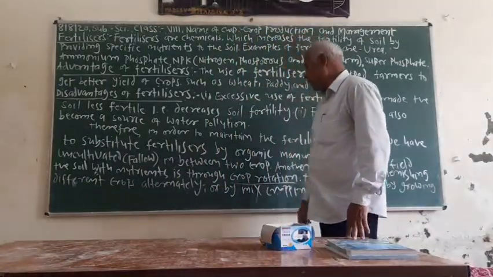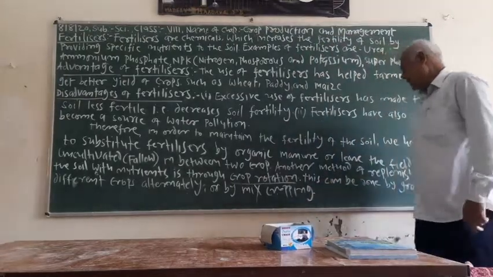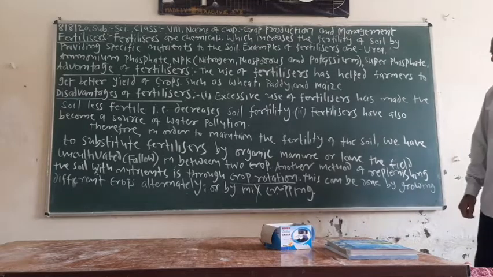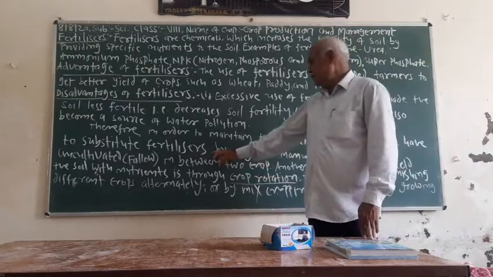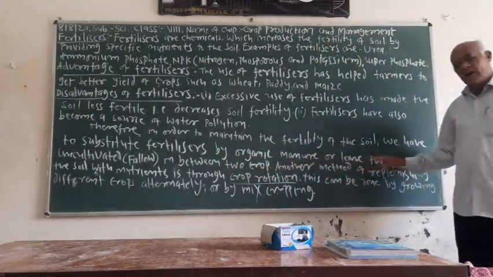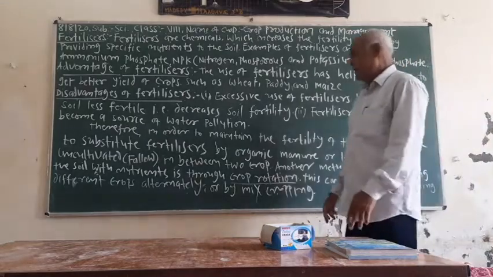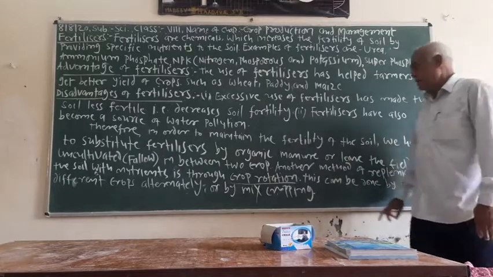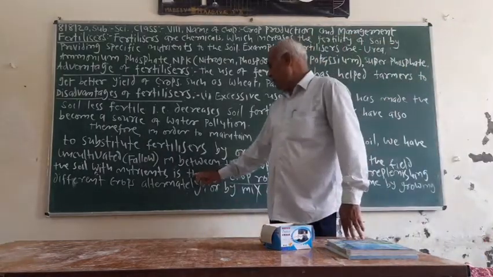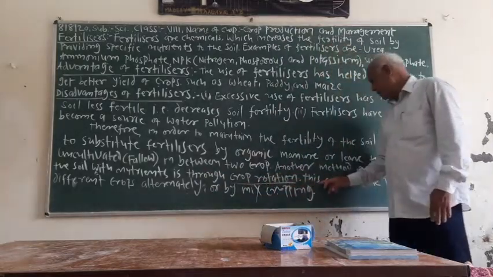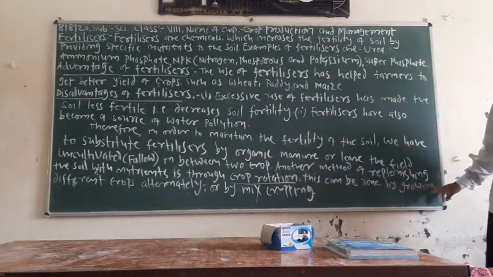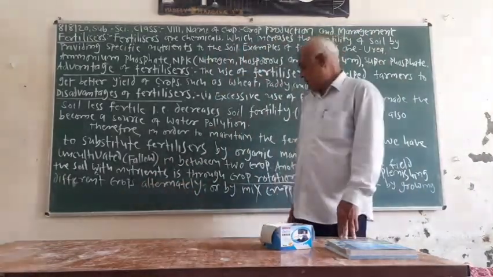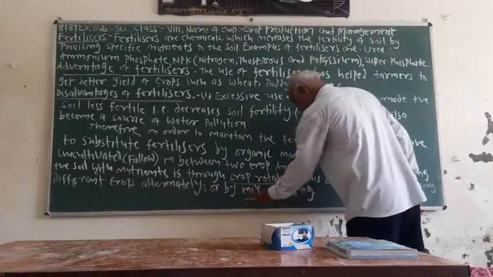Crop rotation means we take two different crops alternately. So, to substitute fertilizer by organic manure, or leave the field uncultivated between two crops, another method of replenishing the soil with nutrients is crop rotation. This can be done by growing different crops alternately or by mixed cropping.